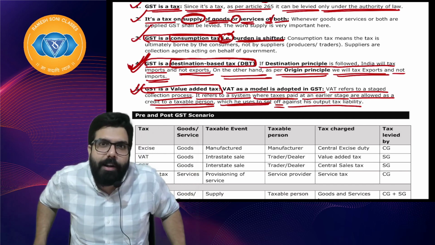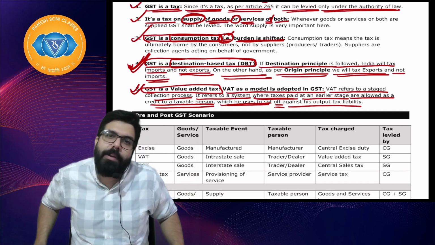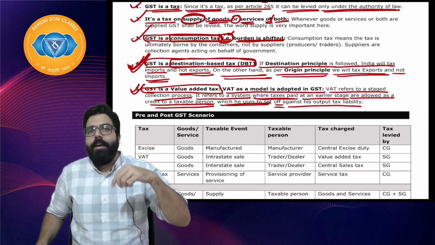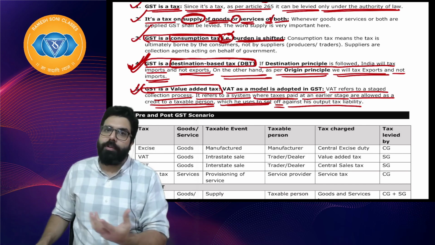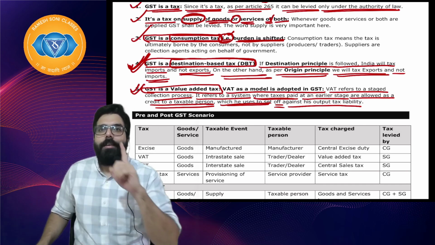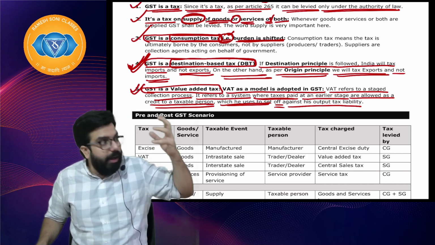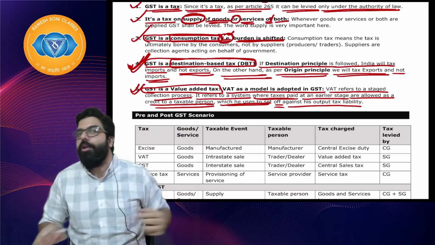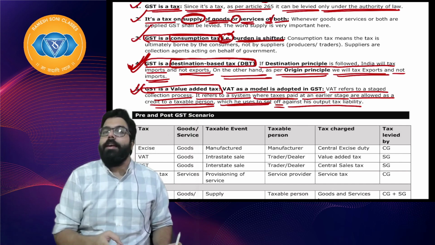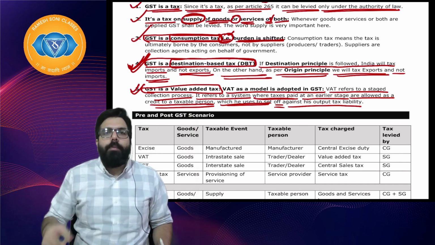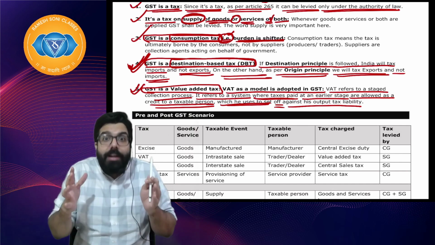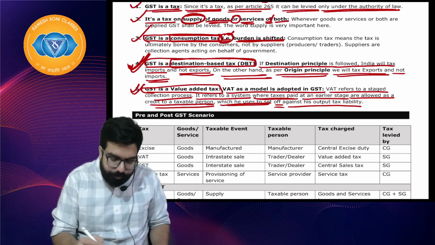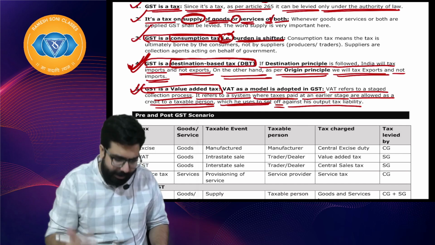GST is a destination based tax. Yes, the tax ultimately goes to the destination state, means where the goods are consumed. If Karnataka is only a producer state, then the Karnataka government gets nothing. If Delhi is a consumption state where many consumers are there, then the tax will be more. So always remember, under GST, the development of your state will only depend on how many consumers are there, not on the number of producers. Yes sir, because more the producer, more the tax requirement.